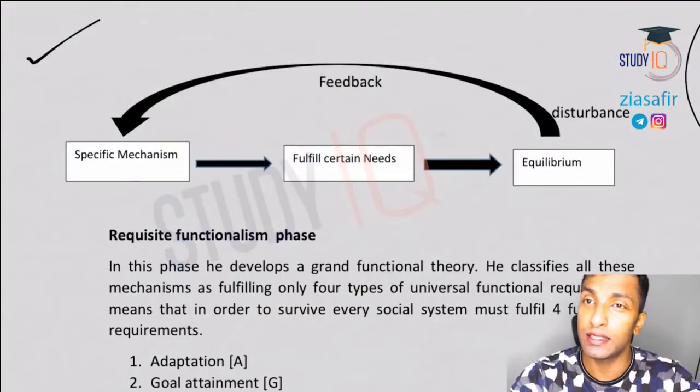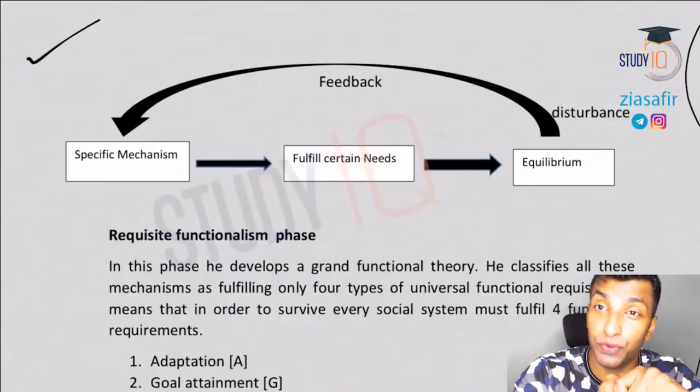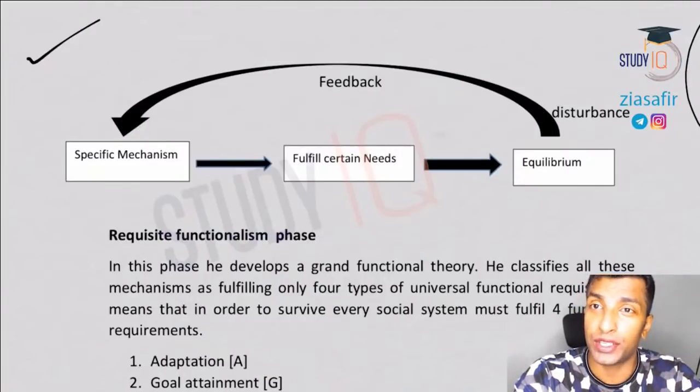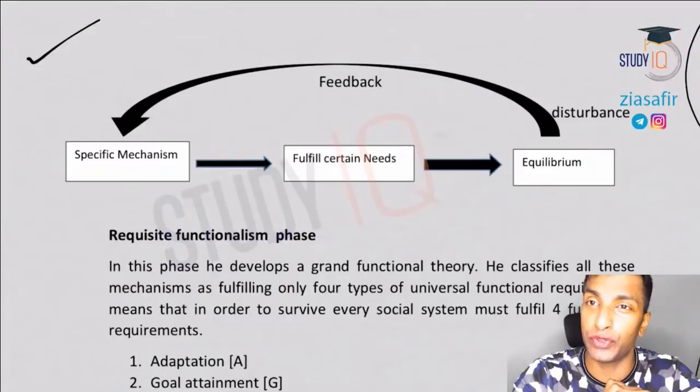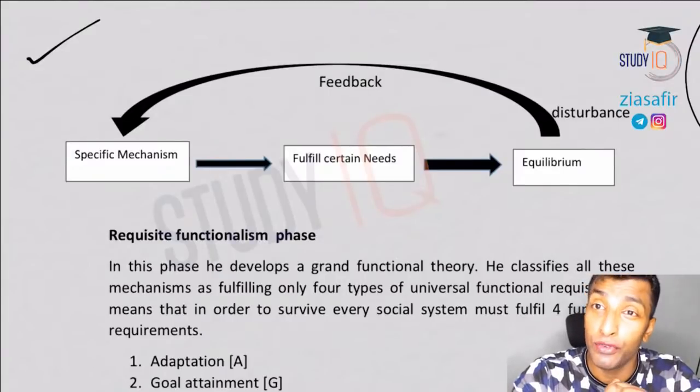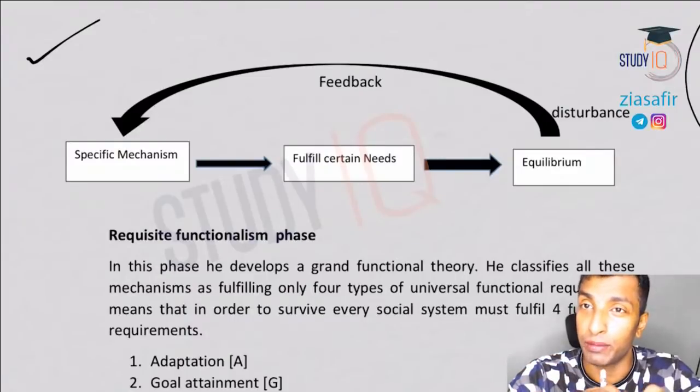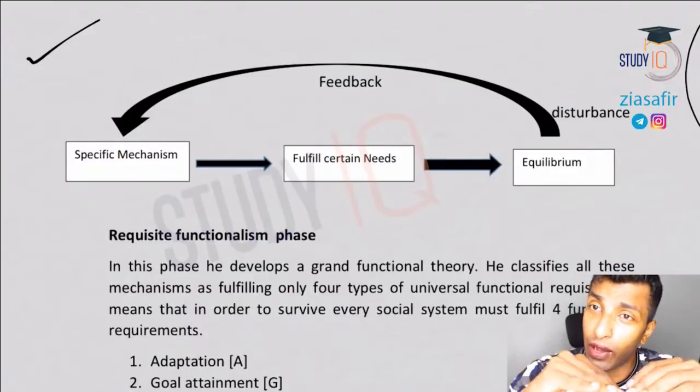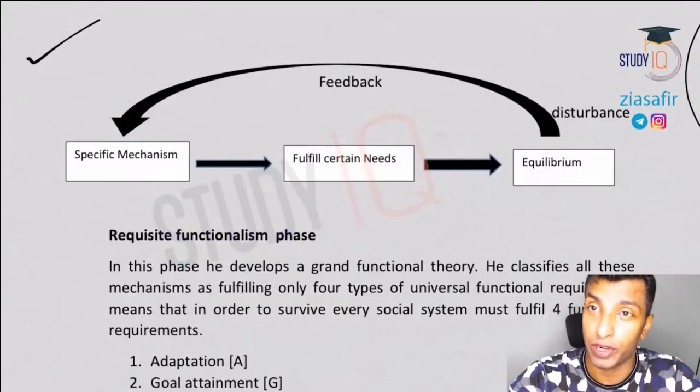What Parsons says is there exist certain mechanisms in society, and the role of these mechanisms is to fulfill certain roles. For example, family, religion, education, the culture or the law, the police, judiciary, all these are mechanisms which exist in society. For everything there are certain roles. So they fulfill certain requirements and needs for the society, and that will bring society into an equilibrium. Now at times this equilibrium can be broken.